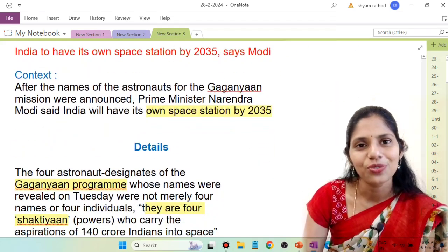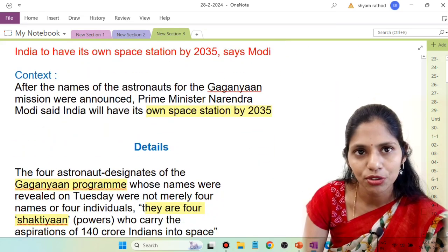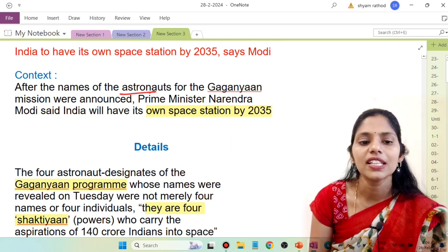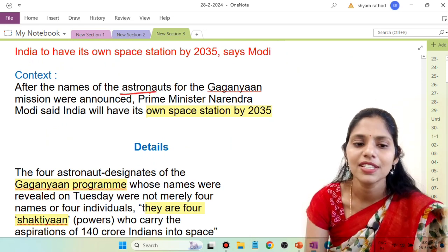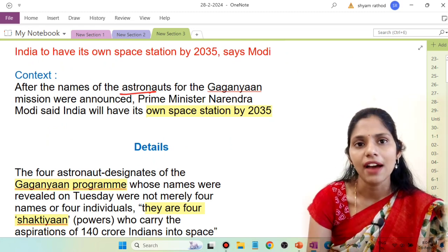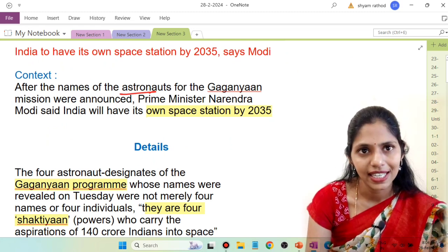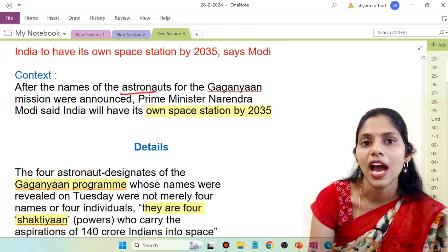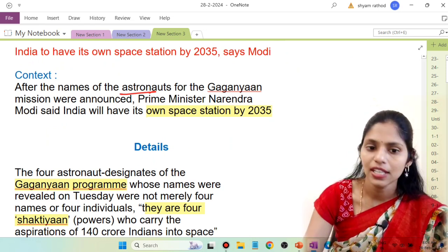If you see the context of why it is in news, after the names of astronauts for this Gaganyaan mission were announced by our Prime Minister, our Prime Minister also made a statement that we are going to have our own space station by 2035. By 2035 we are going to have our own space station.